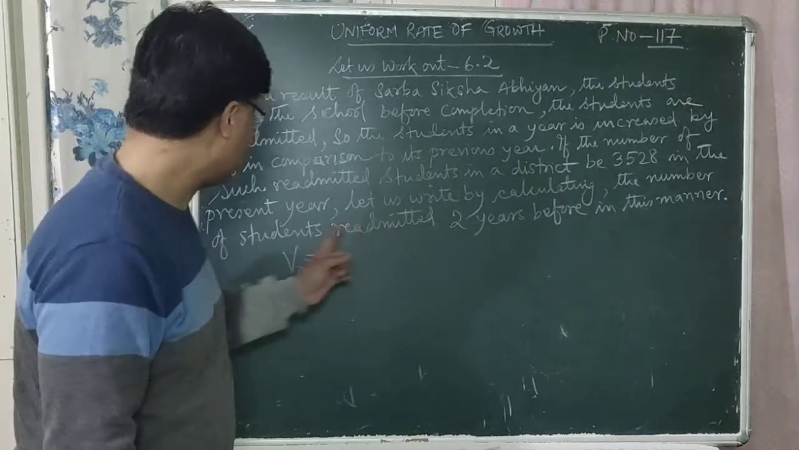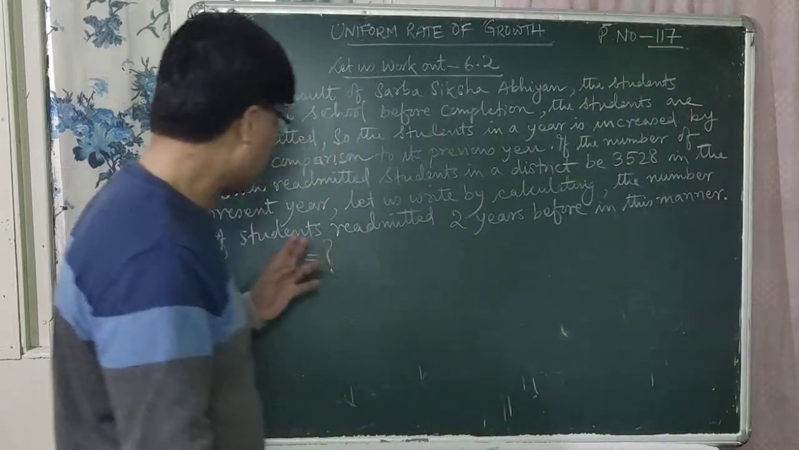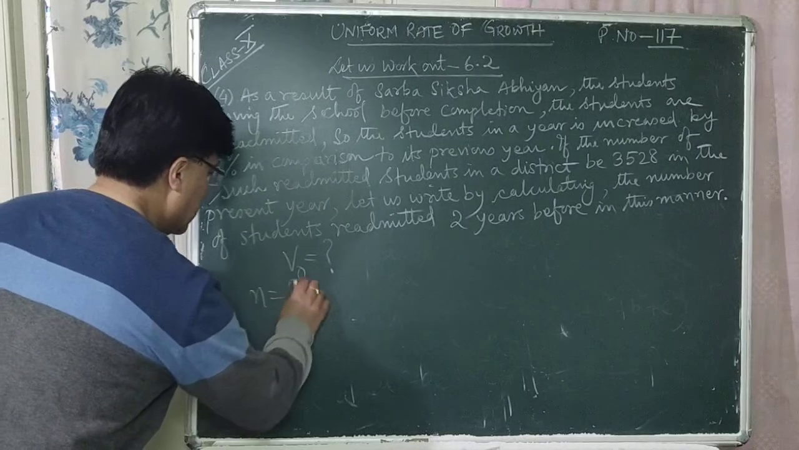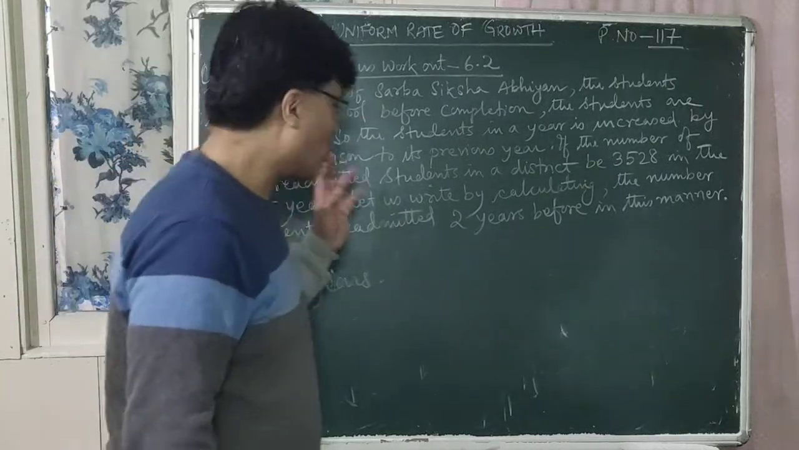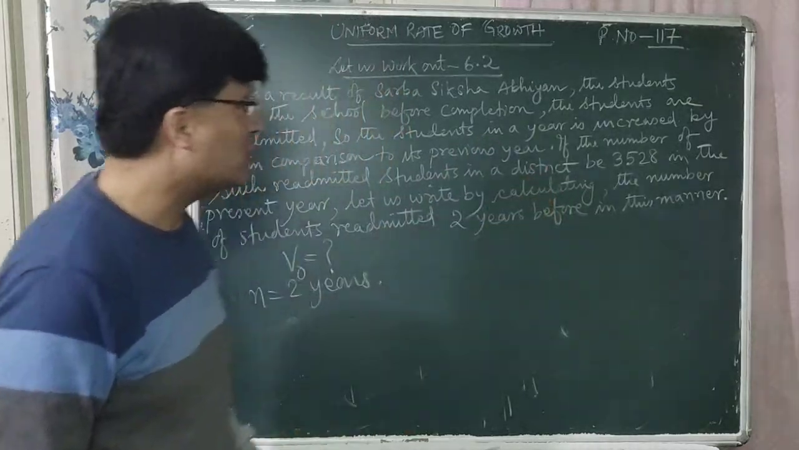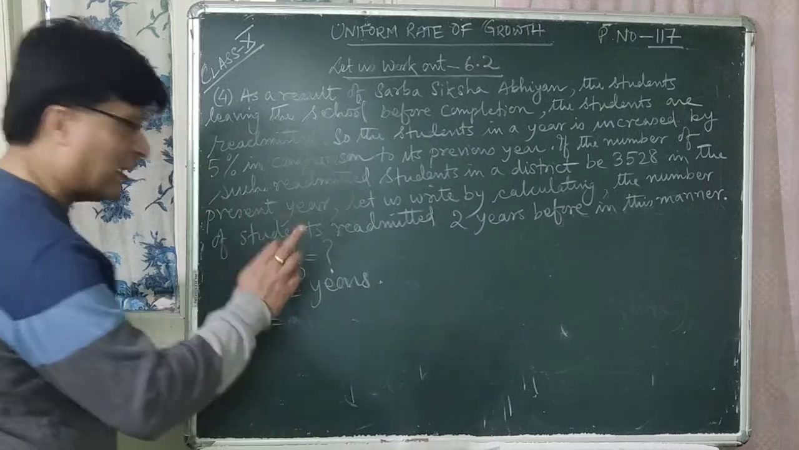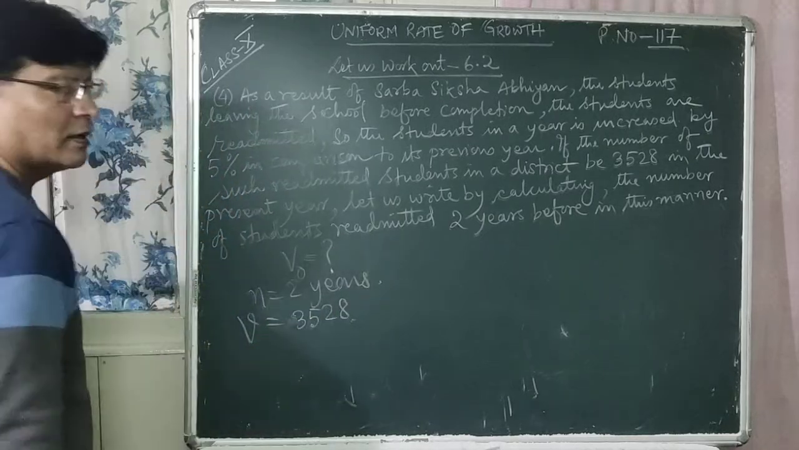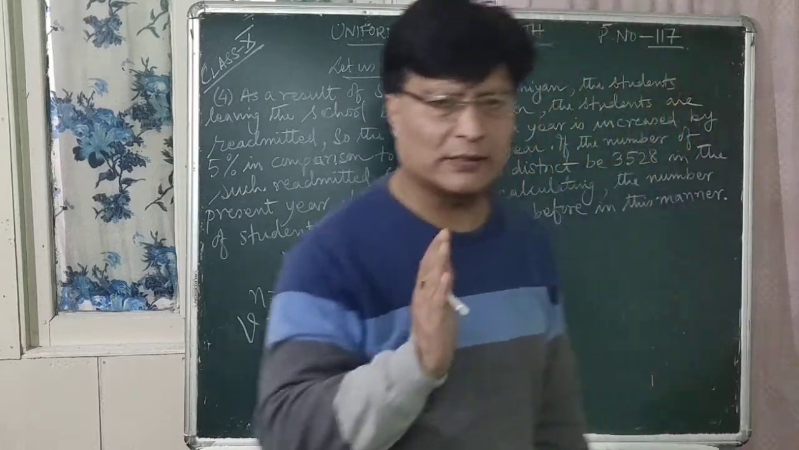You have to find out the number of students readmitted 2 years before in this manner. That means you have to find out the initial value, that is V0 is equal to question mark. What is the value for N? N is equal to 2 years. Now, what was the number of students readmitted in the present year? It was 3528. That is the final value after 2 years. What is the rate of increase of the number of students per year in percentage?